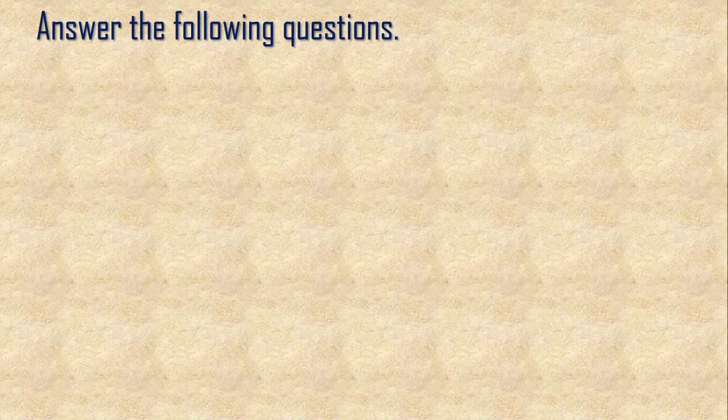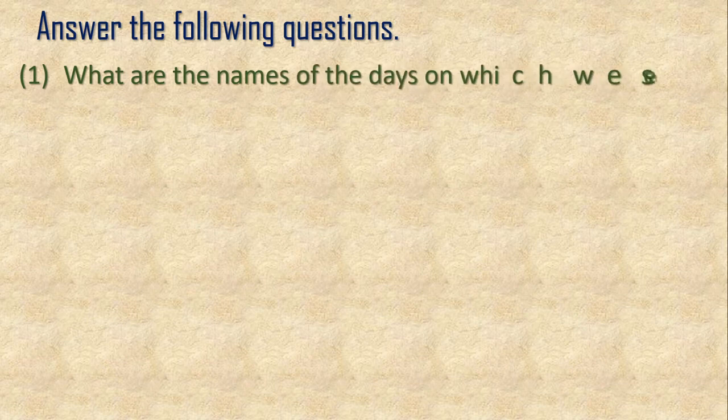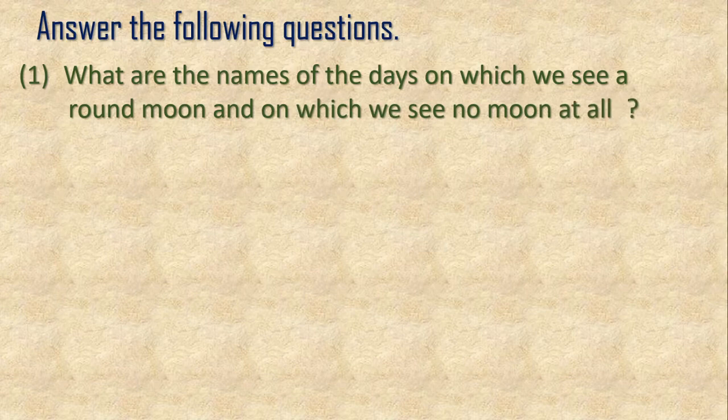Students, we'll move to the exercise part. Okay? Answer the following questions. Here the first question is, what are the names of the days on which we see a round moon and on which we see no moon at all?